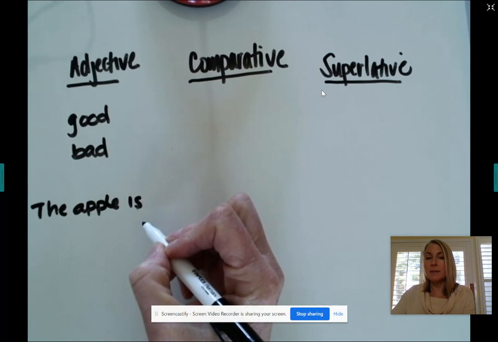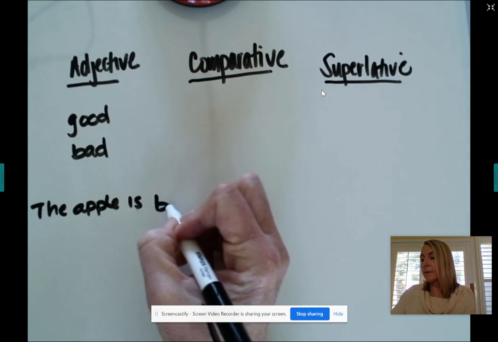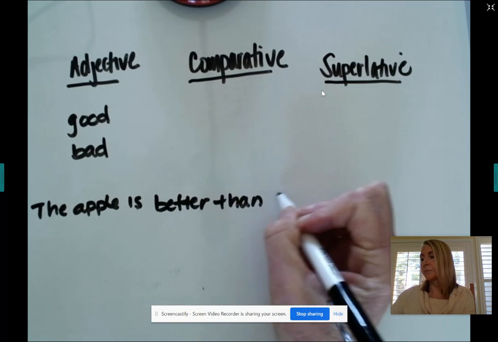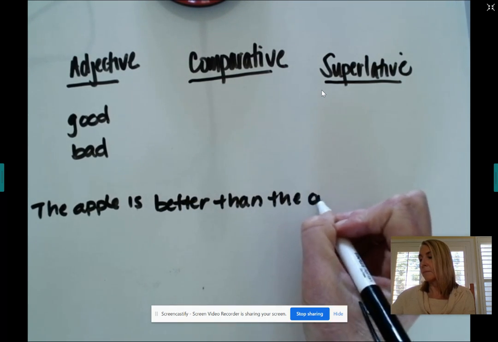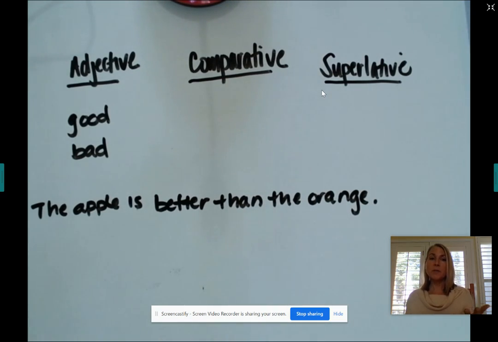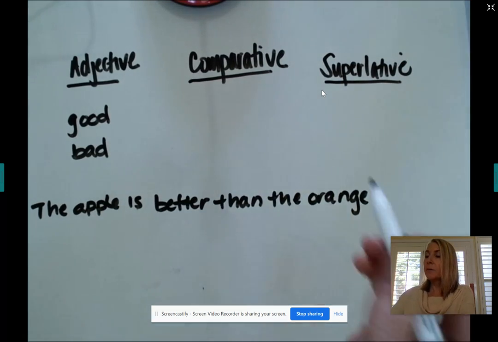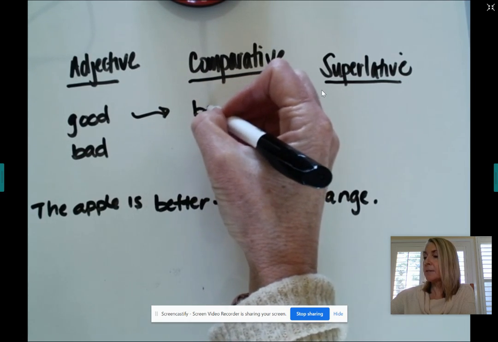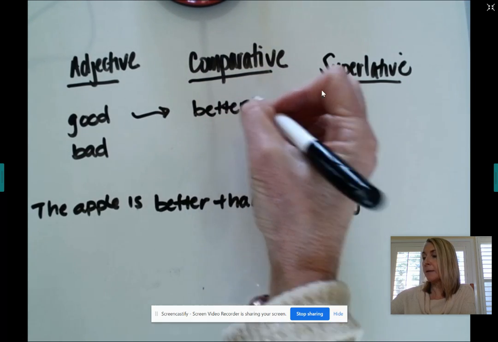The apple is better than the orange. So when we're comparing two things in terms of their goodness, right, we would say that it is better. The comparative version is better.